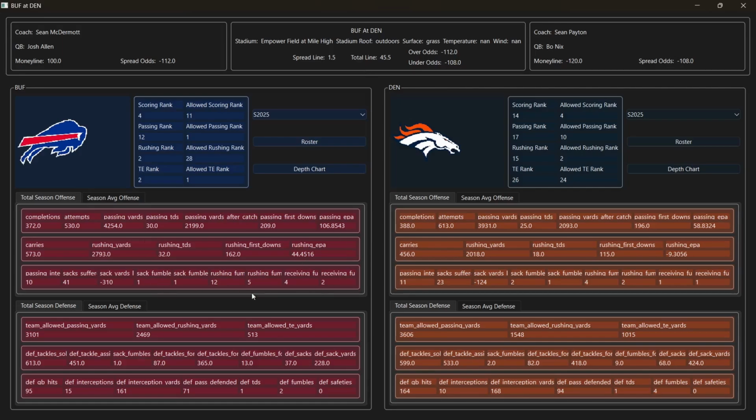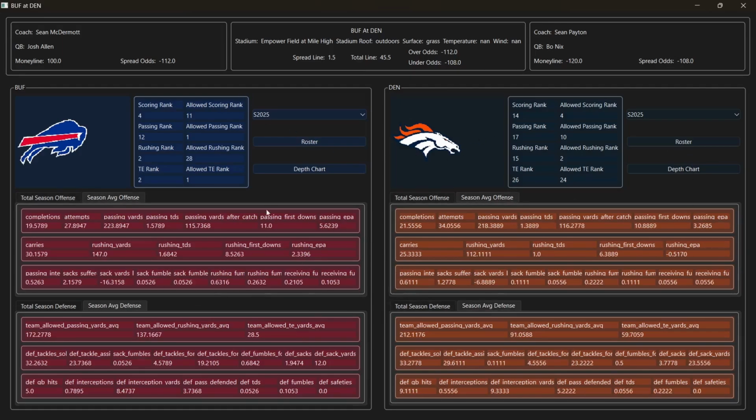I have your seasonal totals here, and I moved some stuff around so it'd fit better on this screen. But now switching over to their seasonal averages, which match up to their rankings up here, and just walking through those, you have Buffalo with a scoring rank of 4, a passing rank of 12, a rushing rank of 2, and a tight end rank of 2. Defensively, they have an allowed scoring rank of 11, allowed passing rank of 1, allowed rushing rank of 28, and an allowed tight end rank of 1.